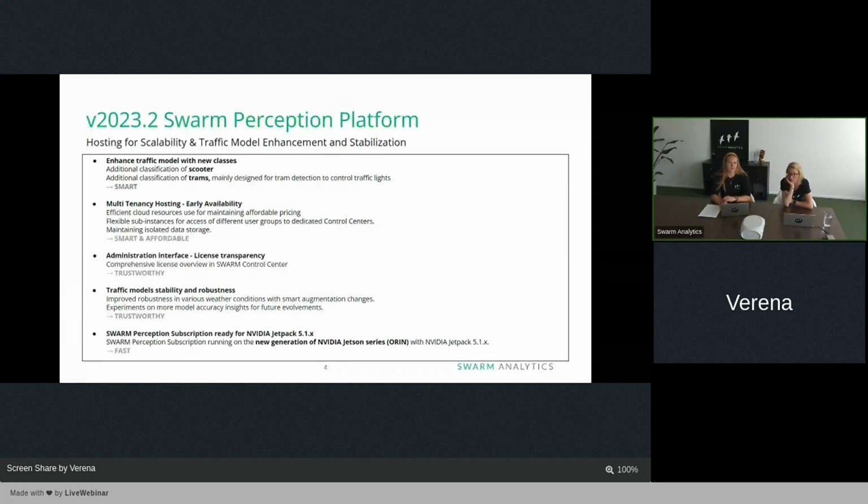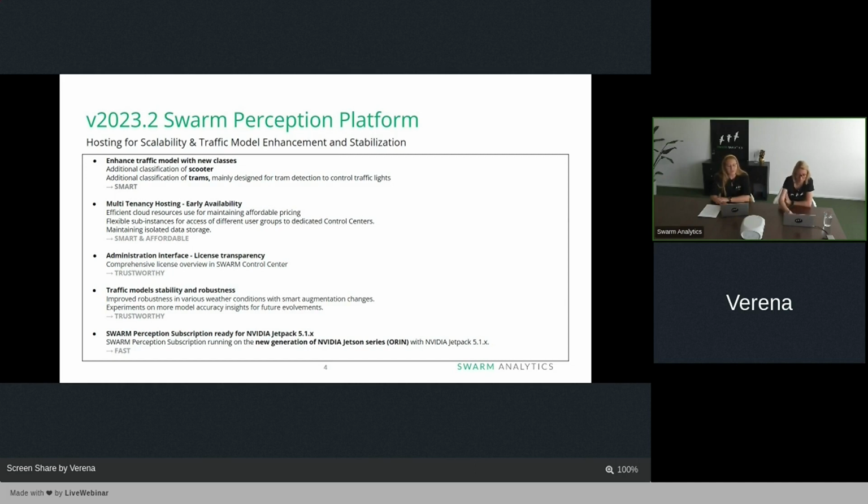And the first thing is that we have enhanced our traffic model with new classes. So vulnerable road users are always a critical thing in cities and traffic behavior, and when it comes also to safety. In response to this growing popularity of scooters as a means of commuting in the city, we have enhanced our model to this additional class. So that means we have now micro-mobility classes existing, the pedestrians that we already had, bicycles that we already had, and scooters as an additional class.